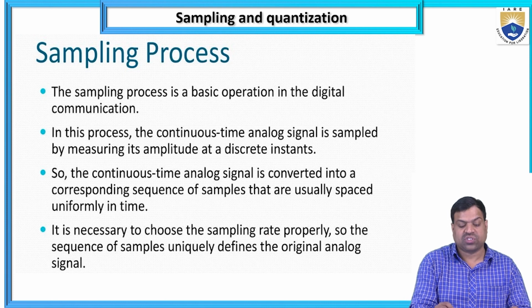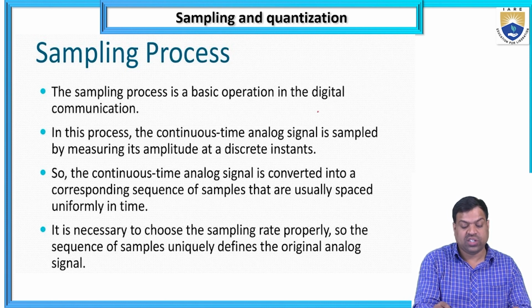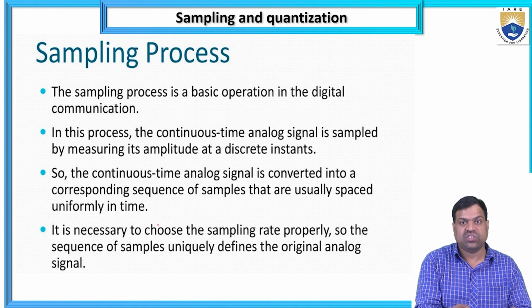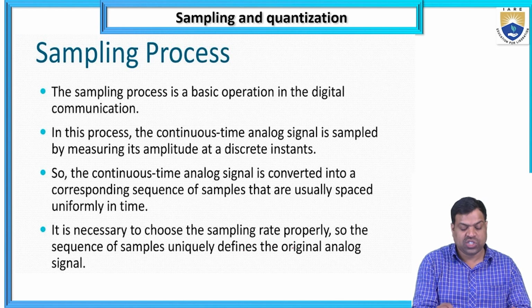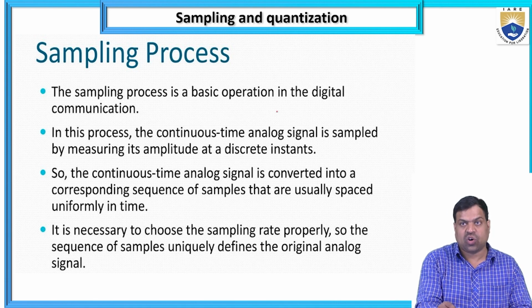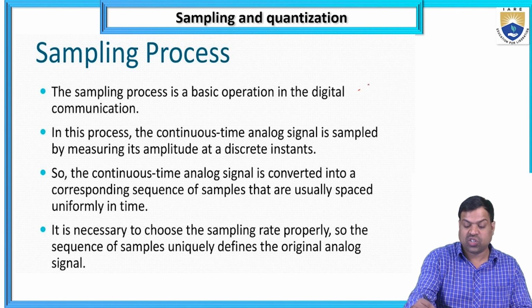So what is the sampling process? The sampling process is a basic operation in digital communication. In this process, the continuous-time analog signal is sampled by measuring its amplitude at discrete instants. The continuous-time signal is converted into a corresponding sequence of samples that are usually spaced uniformly in time. It is necessary to choose the sampling rate properly, so that the sequence of samples uniquely defines the original analog signal. So the sampling process is a basic operation in digital communication, that is, in the ADC or in the DAC.